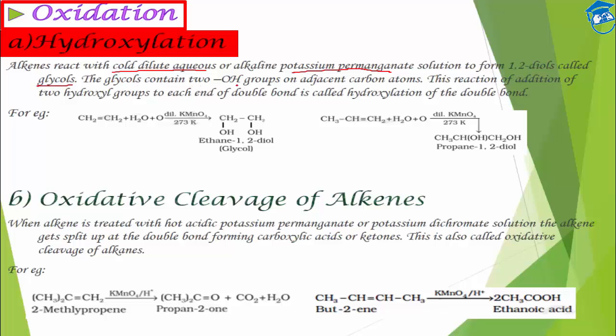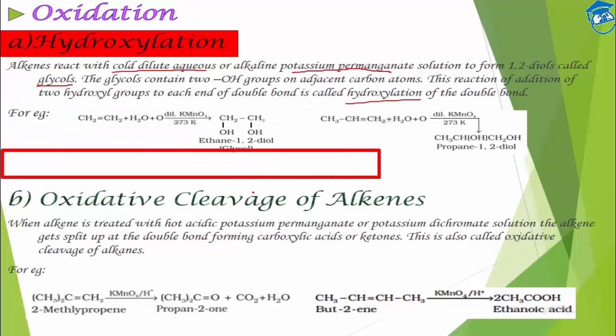In glycol there are 2 OH groups on the adjacent carbon atoms, and in this reaction there are two hydroxyl groups being attached to the double bond. That's why it is known as hydroxylation of the double bond or the hydroxylation reaction. So it's simple. Cold dilute alkaline potassium permanganate. Simply you have to attach OH to the two positions. OH, nothing different. Okay. Next, proceed to oxidative cleavage.